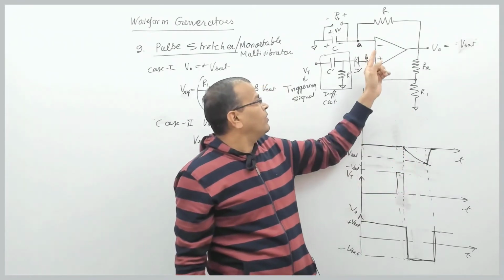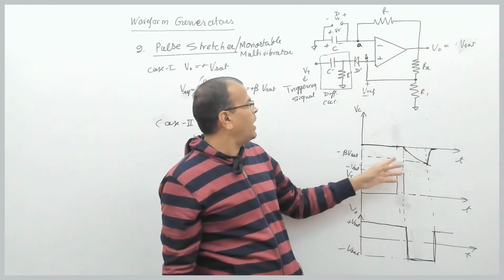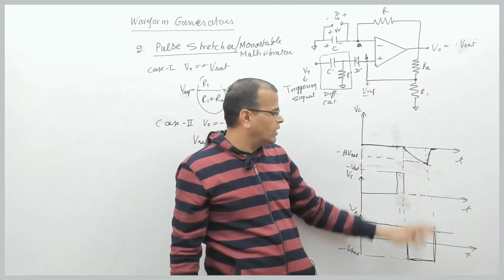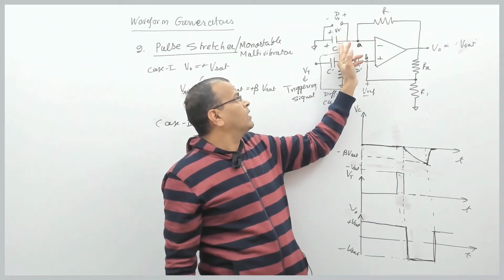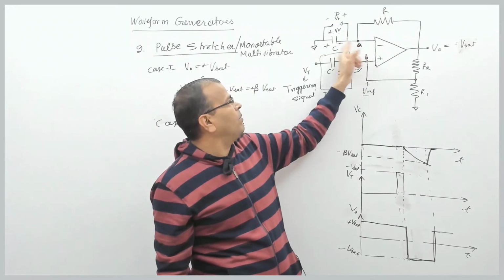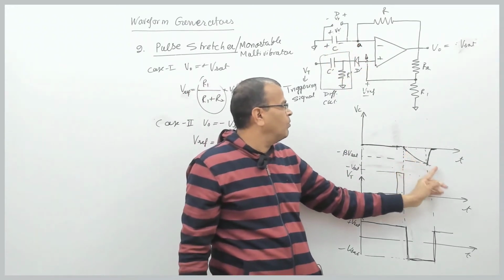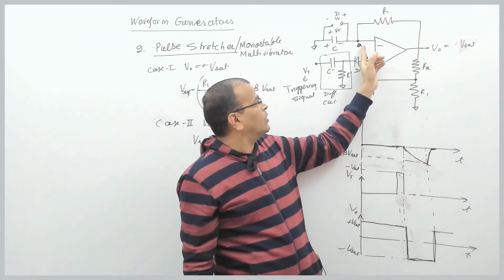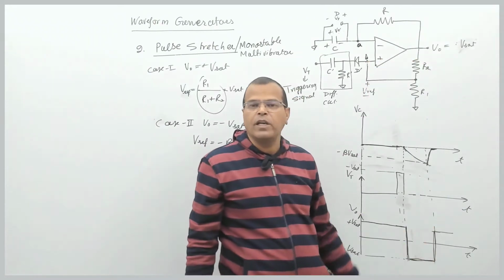At a certain point, the voltage at node B becomes what? Minus beta into Vset. Why? Because now the output is negative. So the voltage at node B is minus beta into Vset when output is negative, and the capacitor keeps charging with right plate negative, left plate positive. At a certain point of time, the voltage across the capacitor tries to become more negative than the voltage at node B. The moment the voltage at A becomes more negative than this, the output becomes positive instantaneously.